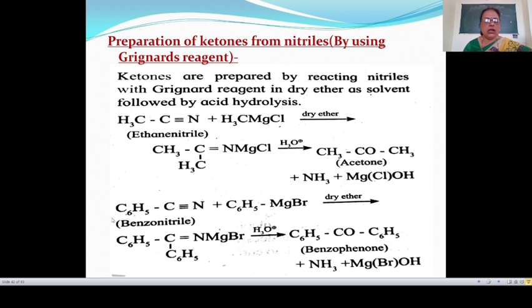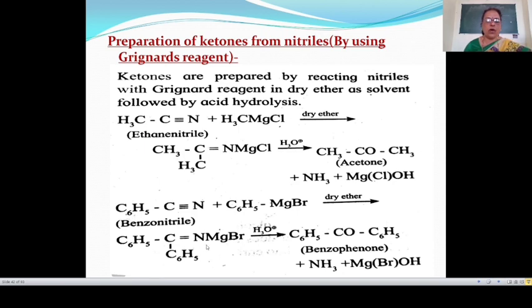Here in this reaction, here C6H5C double bond N. Then the valency of carbon is satisfied by this C6H5 group, means C6H5 is attached to this carbon atom. Then the valency of carbon is completed. And then valency of nitrogen is satisfied by this magnesium and bromine, means MgBr. Then product is C6H5 single bond C, with this C6H5 attached to this carbon atom and double bond N MgBr. This is known as magnesium complex.